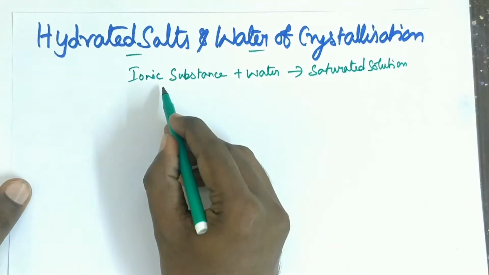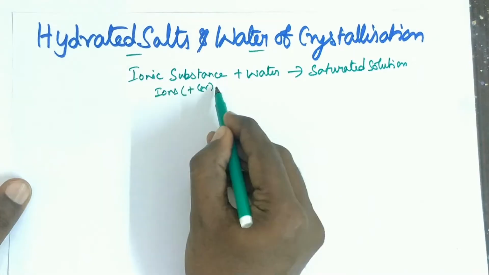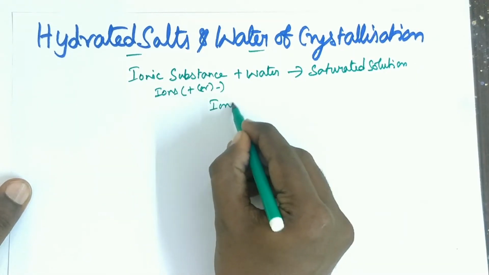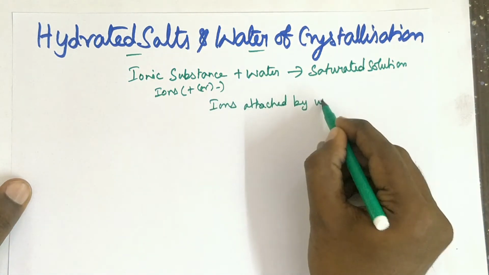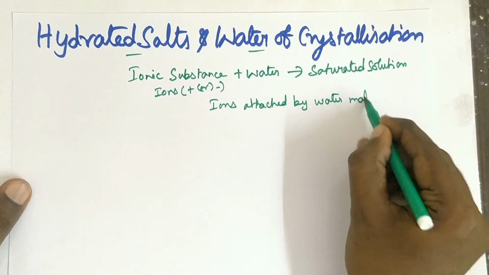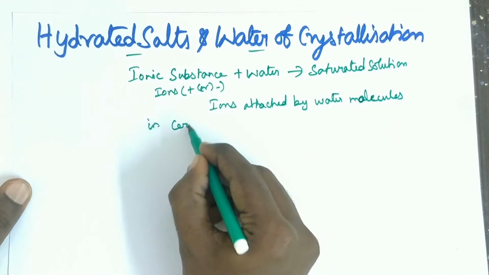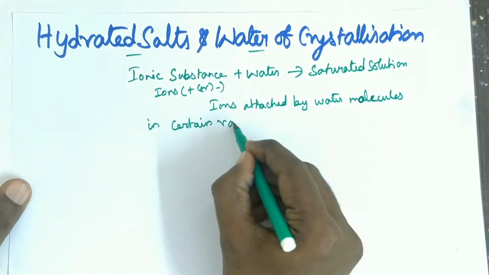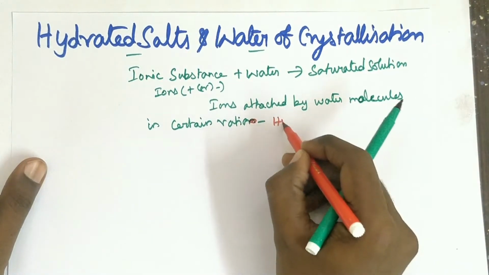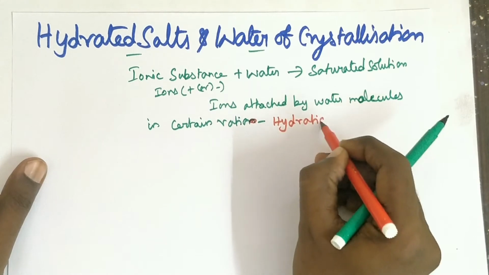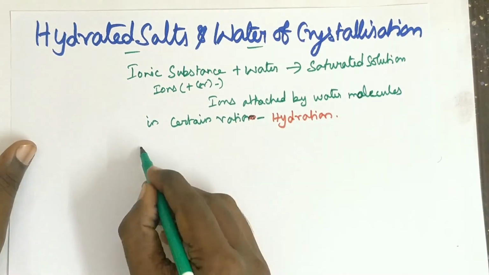In this ionic substance, it definitely consists of positive or negative ions. These ions are attached by water molecules in a certain ratio, which is called hydration, or hydrated salt.